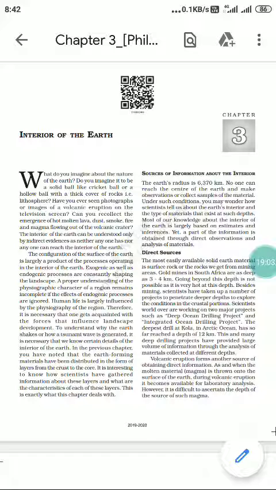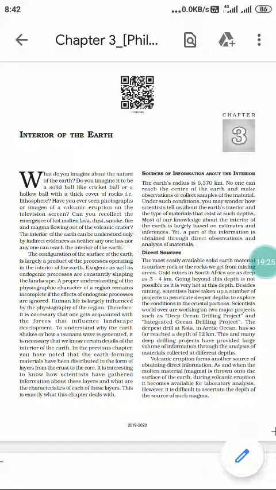We cannot go inside the earth. So how did the scientists gather this information about the three layers and their characteristics? In this chapter we are going to deal especially with these things. These are the main focus points of this chapter.